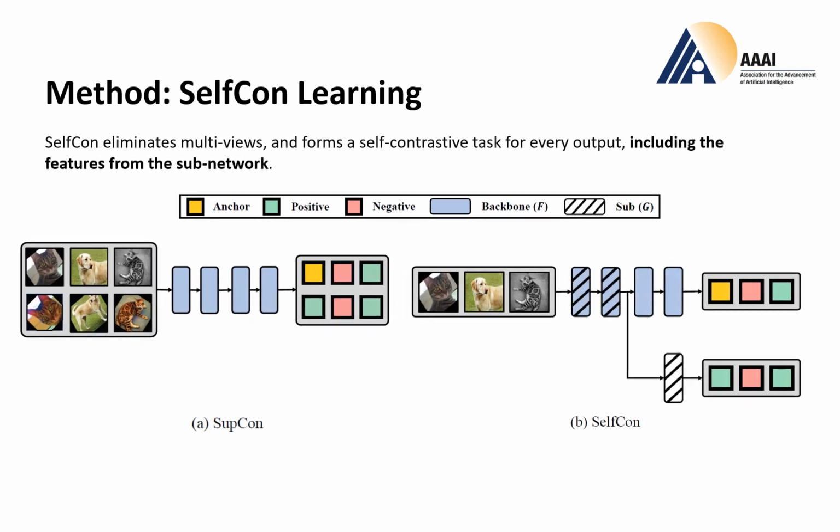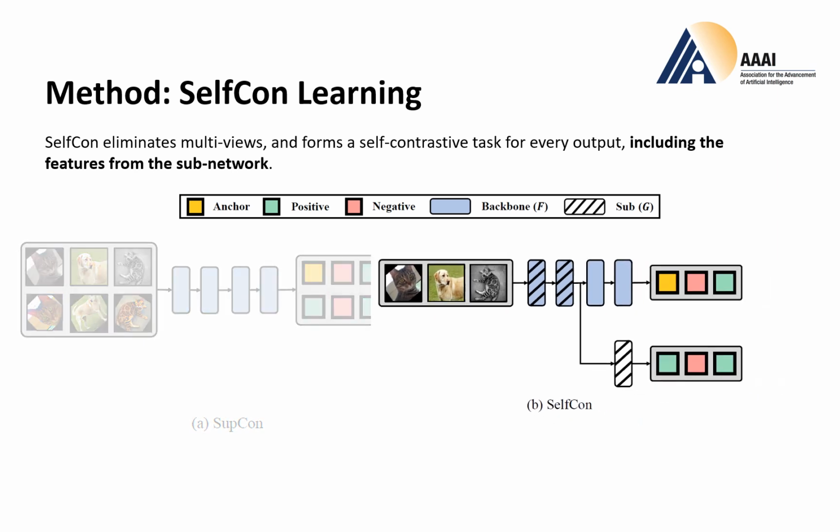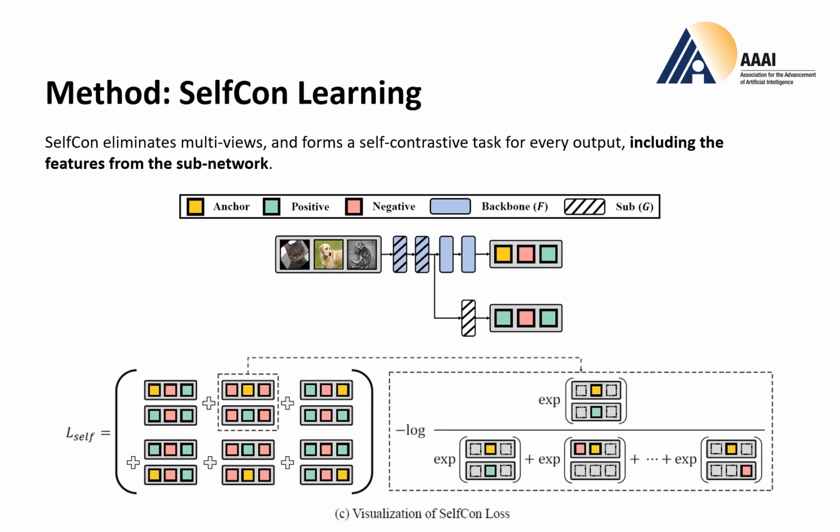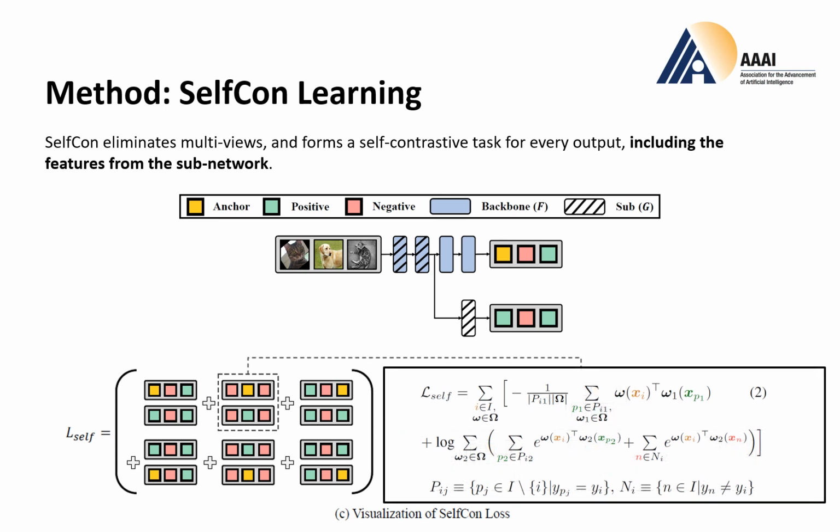However, SelfCon does not use data augmentation-based multi-views. Actually, SelfCon eliminates multi-views and forms a self-contrastive task for every output, including the features from the subnetwork. So we can obtain another positive feature from the same image by using the subnetwork. And this is the visualization of SelfCon loss. Note that the SupCon loss has the same form as SelfCon, but uses the representations from the multi-viewed batch. In the loss function, the large omega is a function set of the backbone network and the subnetwork.